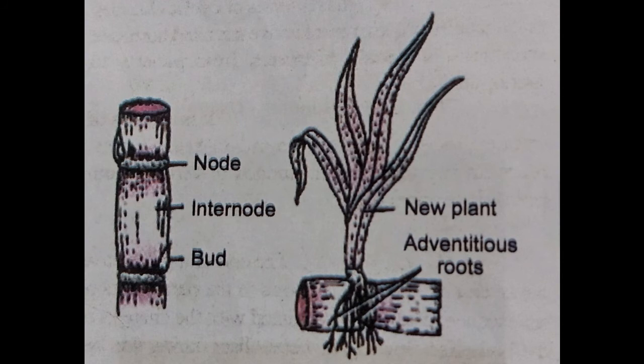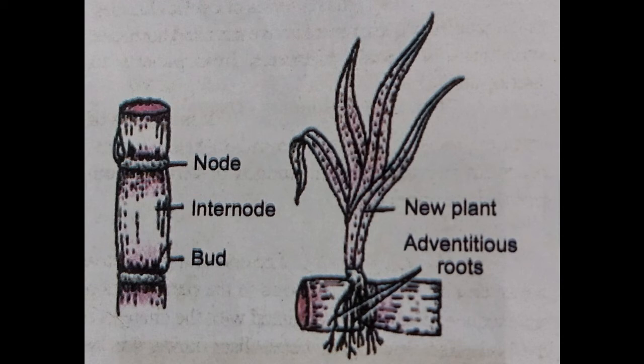Now look at this figure. This is just a part of a sugarcane plant, or the stem cutting of the sugarcane plant, because there are so many nodes and internodes, and in the nodes there are some eye spots, which are called buds, and from this bud the new plant develops.